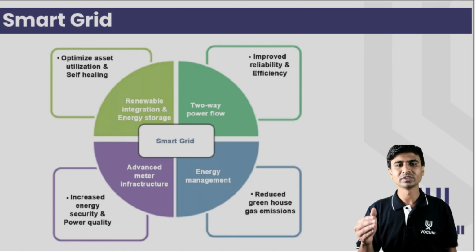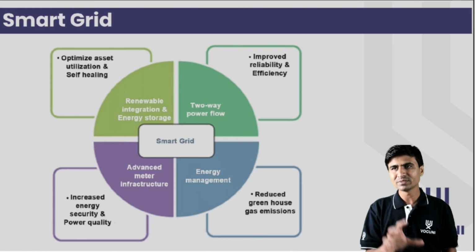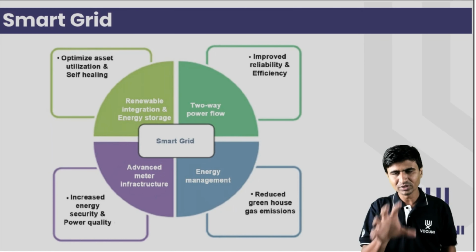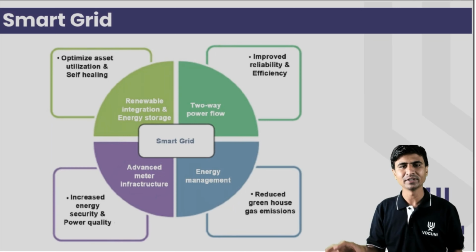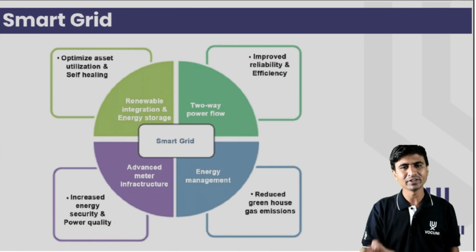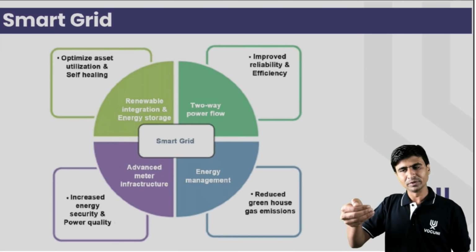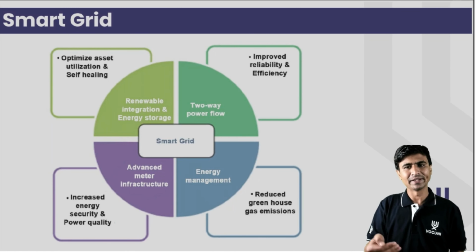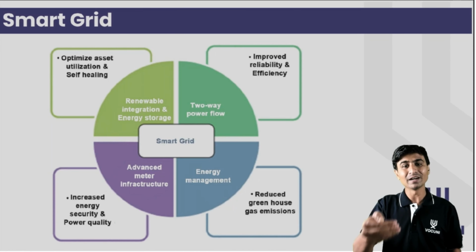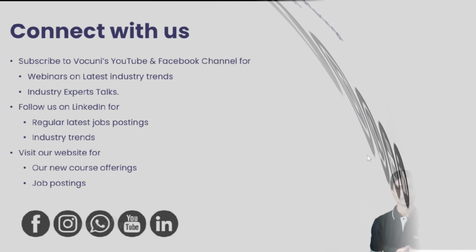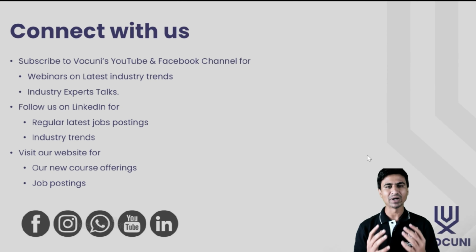Third is energy management, which reduces greenhouse gas emissions. Energy management system means that on the basis of your load requirement, we provide the power to the load, and because of that, with the energy management system, greenhouse gases are reduced. I hope you understand smart grid and the role of renewable energy in the smart grid.